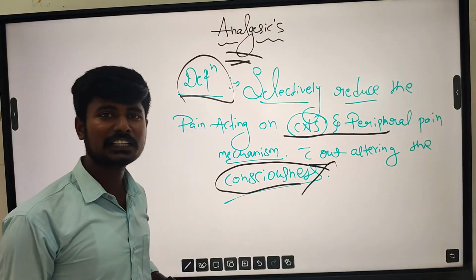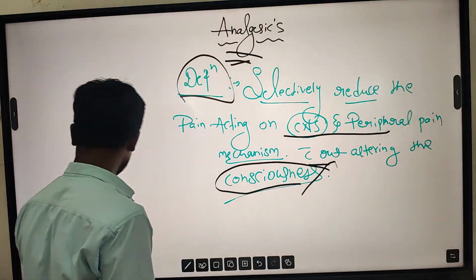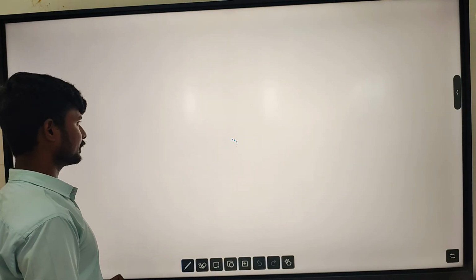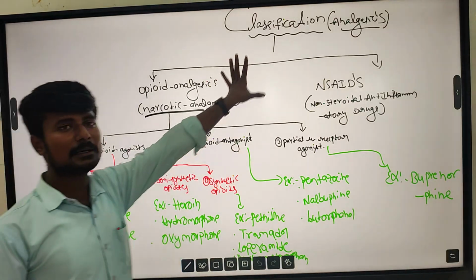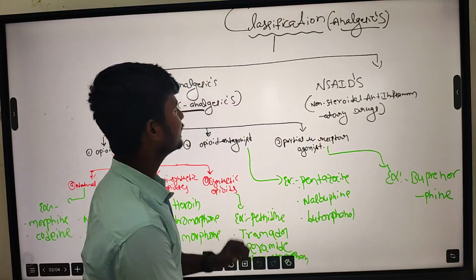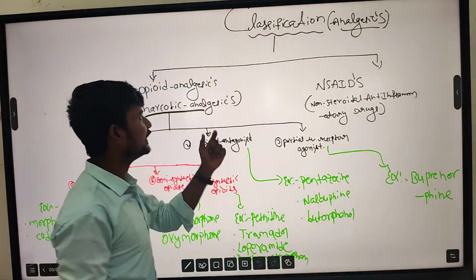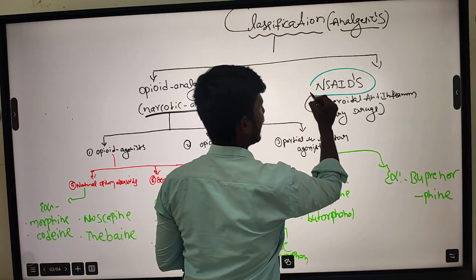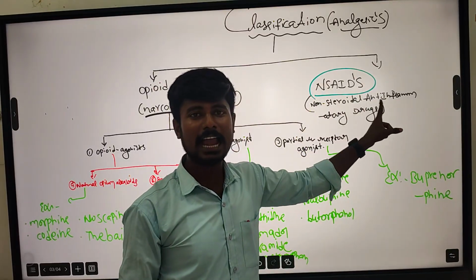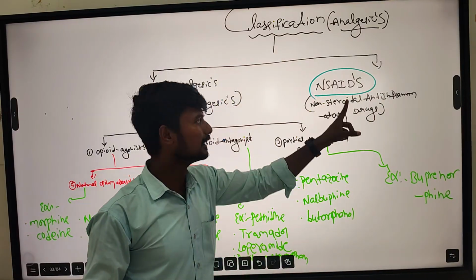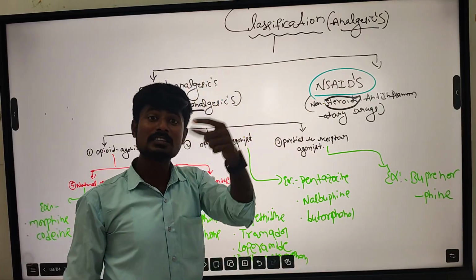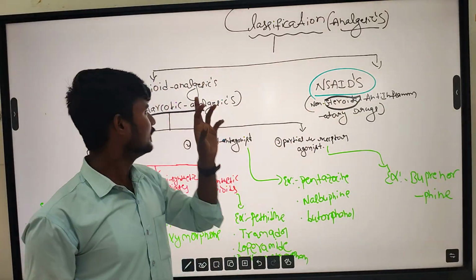Next, the main classification of analgesics. Analgesics are classified into opioid analgesics and NSAIDs, non-steroidal anti-inflammatory drugs, which contain no steroid.